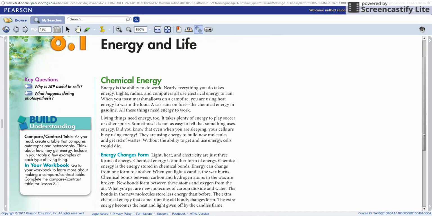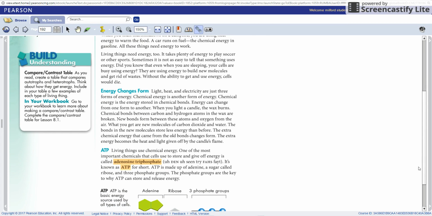Energy changes form. Light, heat, and electricity are just three forms of energy. Chemical energy is another form of energy. Chemical energy is the energy stored in chemical bonds. Energy can change from one form to another.